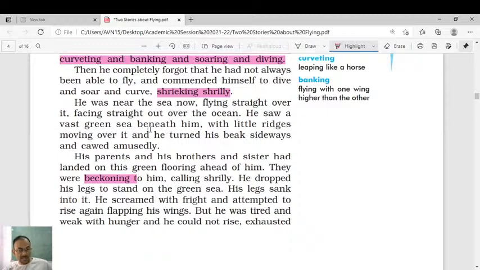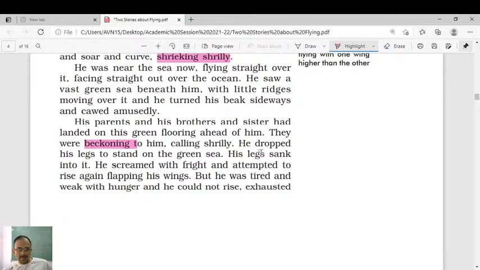He saw a vast green sea beneath him, with little bridges moving over it, and he turned his beak sideways and cawed amusedly. He dropped his legs to stand on the green sea. Now he has already landed on the green sea. His legs sank into it. He screamed with fright. Why was he screaming with fright? Because it is for the first time that he has landed on the green sea. He is screaming with fright because he doesn't know whether his wings would support him now.